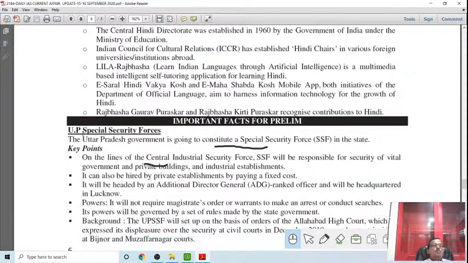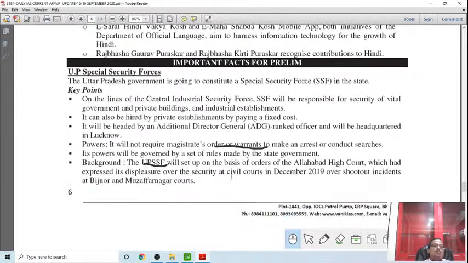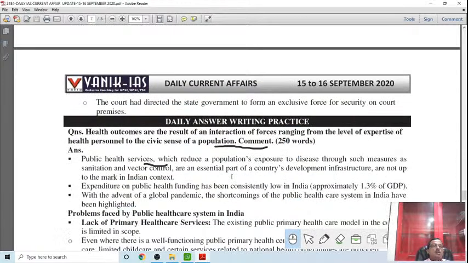Then there is news on the UP Special Security Force for security, and there is the CISF, Central Industrial Security Force of the Government of India. Right now, because more and more industries are developing, they need protection from threats. So state governments are also developing their own industrial security forces, like the Odisha government developed its own. Similarly, the Uttar Pradesh government has decided to create a special security force to protect and safeguard its industry.